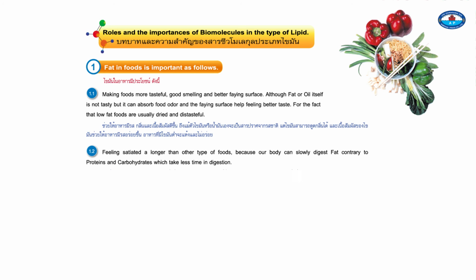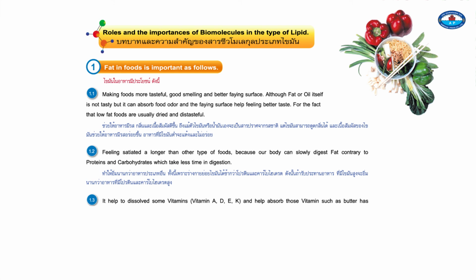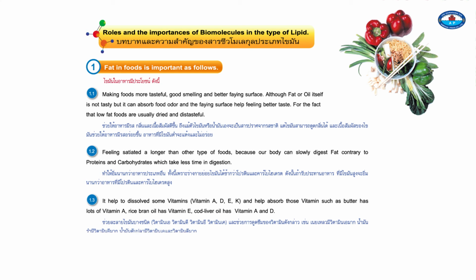1.2. Our bodies feel satiated longer than with other types of food because our body digests fat slower, contrary to proteins and carbohydrates, which take less time to digest. 1.3. It helps dissolve some vitamins, vitamins A, D, E, K, and helps absorb those vitamins from food. Butter has lots of vitamin A, rice bran oil has vitamin E, and cod liver oil has vitamin A and D.